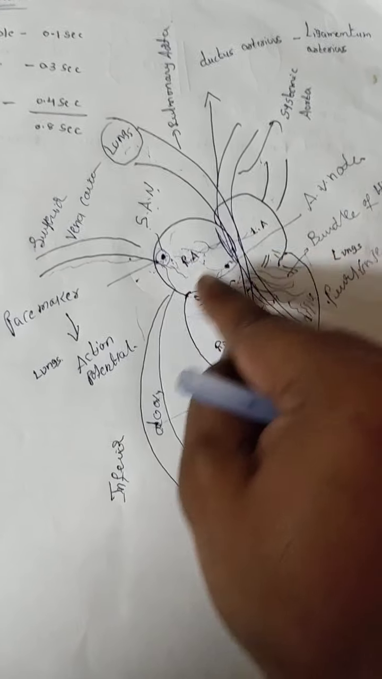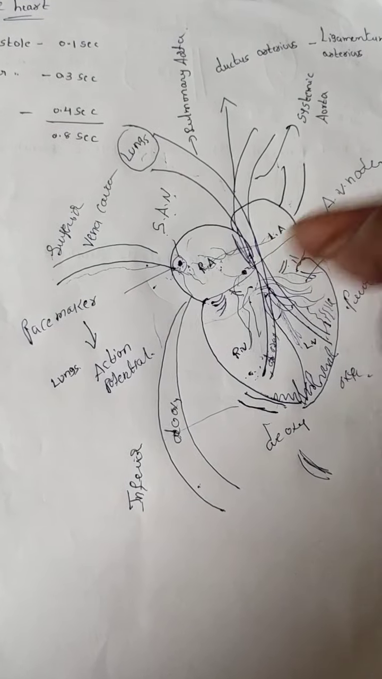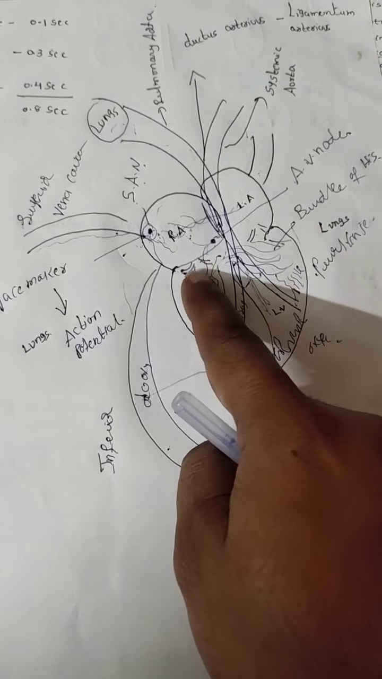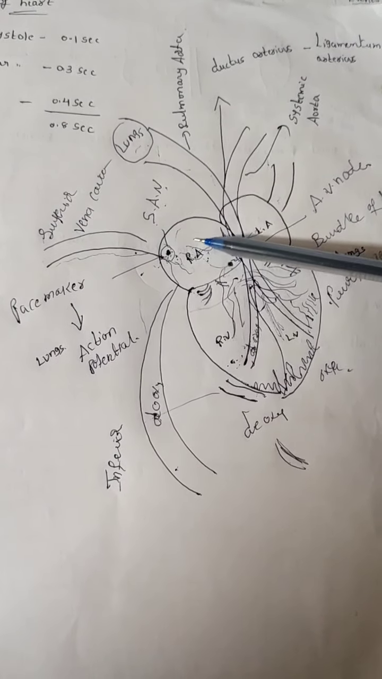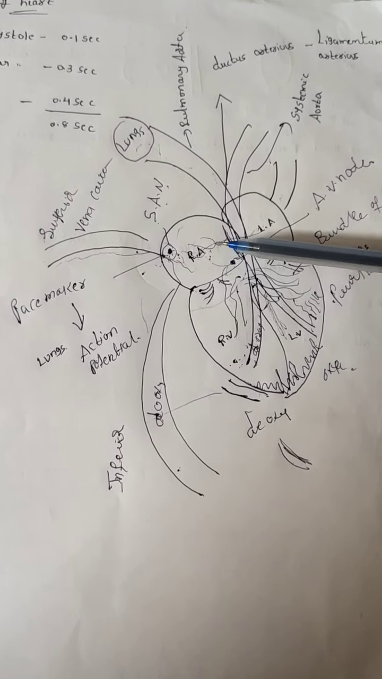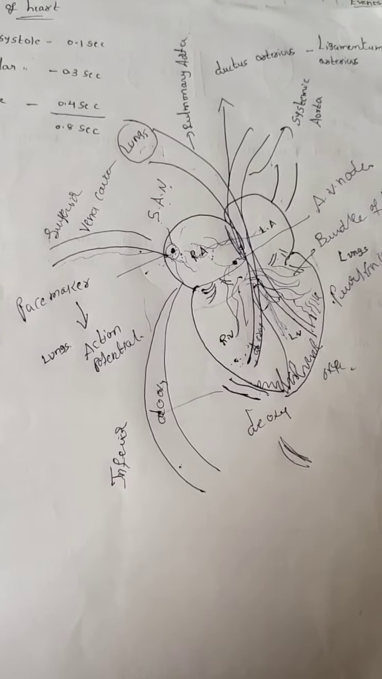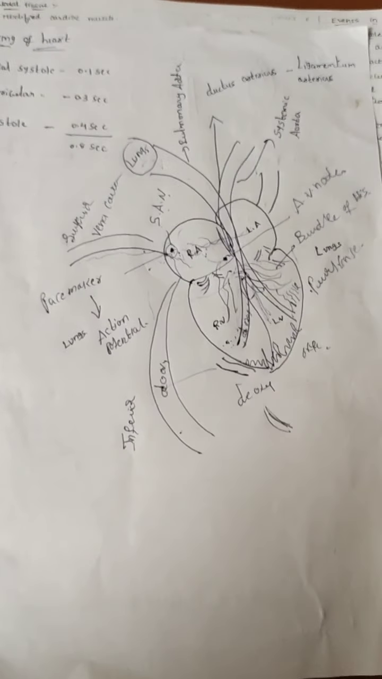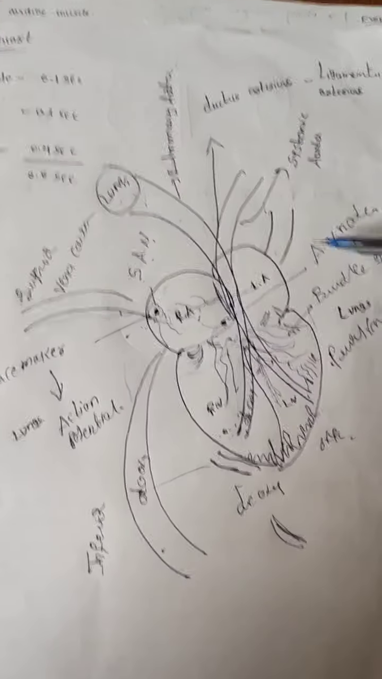When it is contracted, volume decreases. Volume decreases means pressure automatically increases. When pressure increases, these valves open. When these valves are opened, the blood present in the atria enters the respective ventricles. Totally this process takes place in how many seconds? 0.1 seconds.